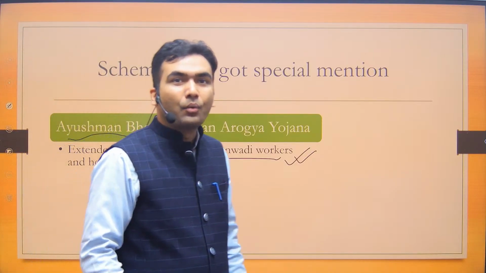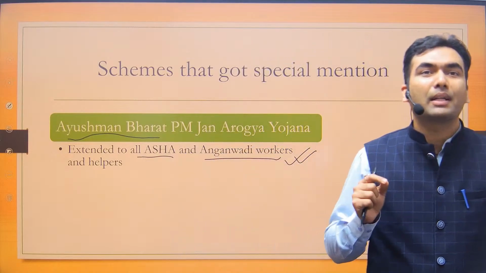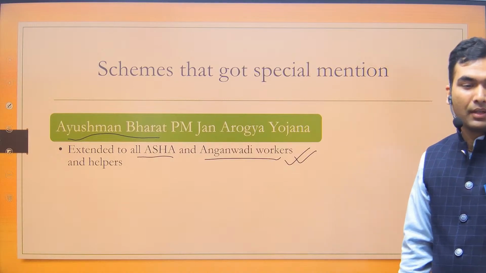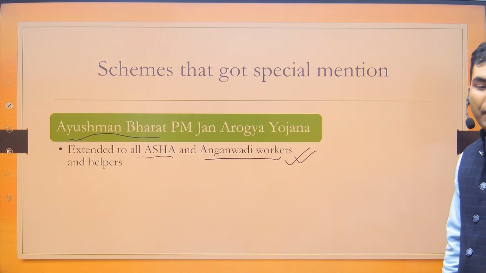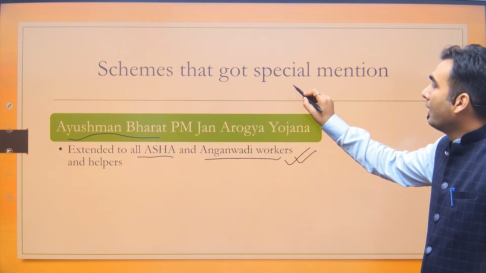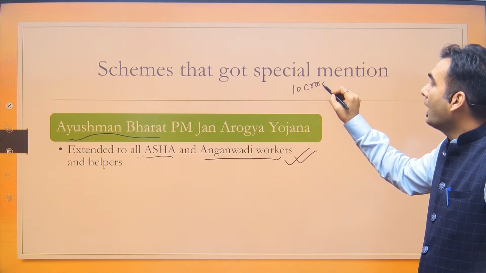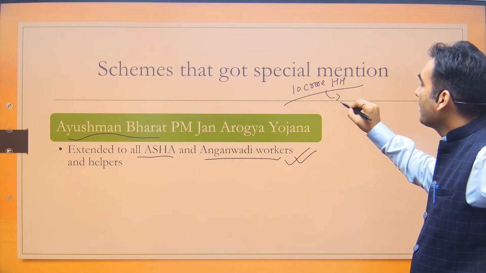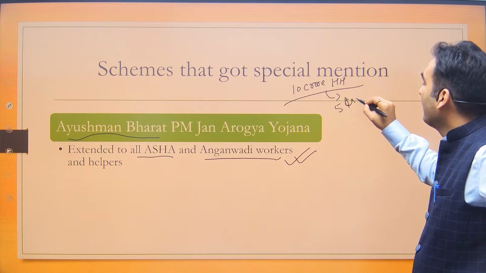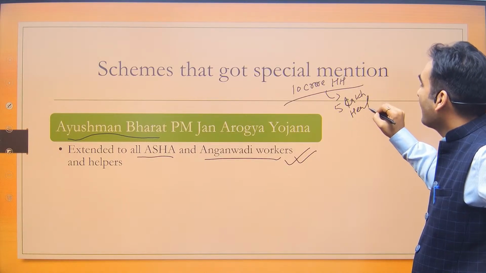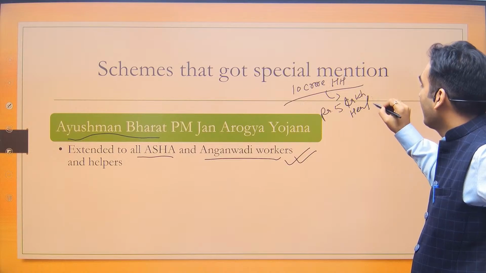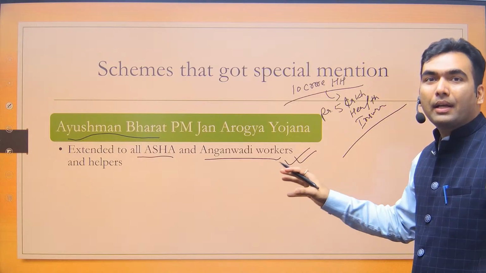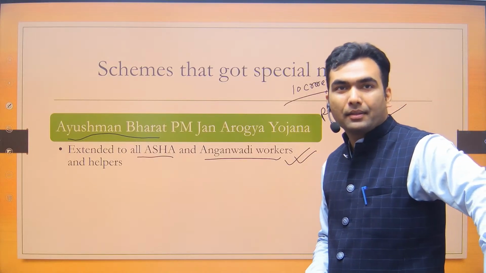Now you tell me who are the current beneficiaries? What is the eligibility criteria for the current beneficiaries in this Ayushman Bharat scheme? Till then, I will give you some data that in this scheme, 10 crore households are to be covered. And all these 10 crore households get 5 lakh health insurance, or rather health insurance worth rupees 5 lakh. So this is the scheme. Who are the current eligible? No, BPL families are not the right answer.